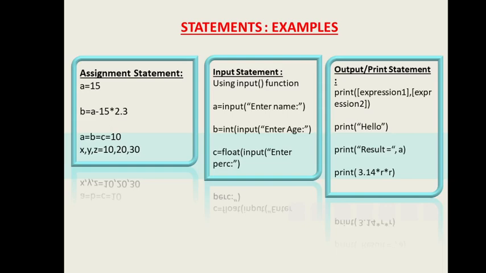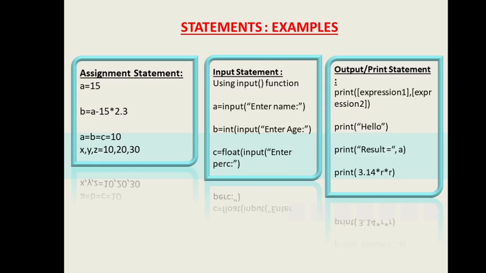So within quotes, if I am writing result equals to something, it's a string within quotes, and it will be printed as such. Comma A means I am making a difference between the string and an integer or a float. Maybe A is a variable of any data type. So A will be printed after result equal to, whatever the value of A has been calculated in the program.